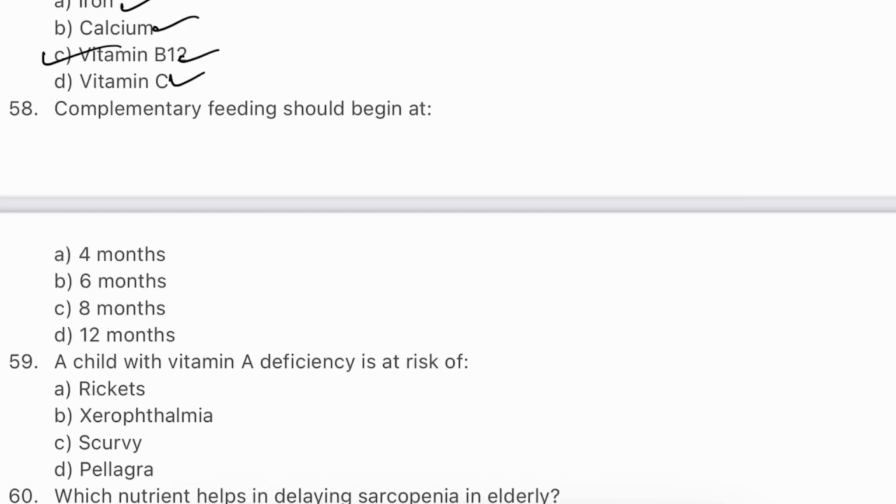Question number 58. Complementary feeding should begin at 4 months, 6 months, 8 months, 12 months. The answer will be B, 6 months.